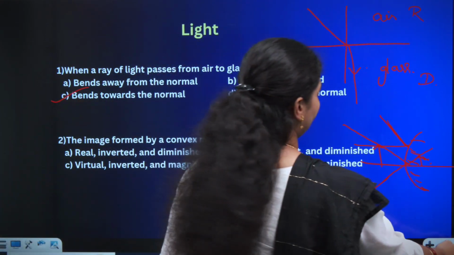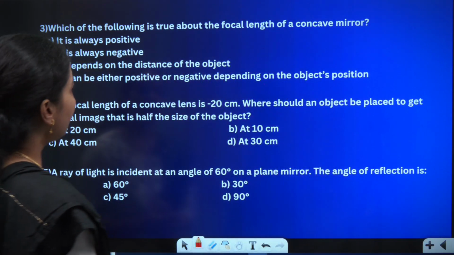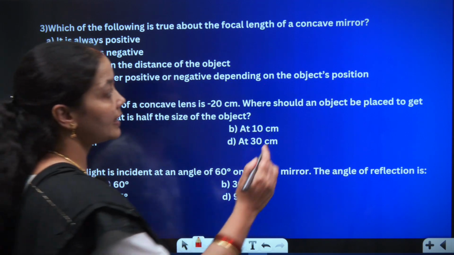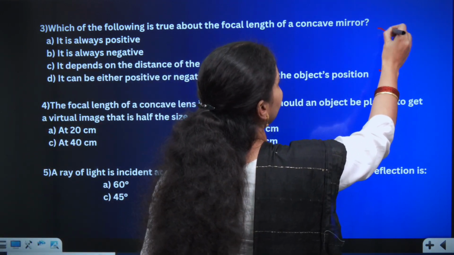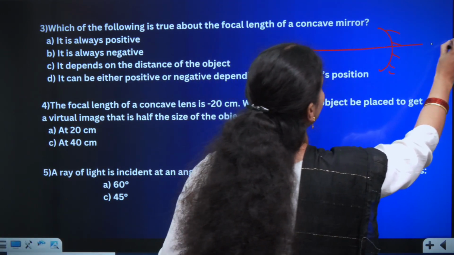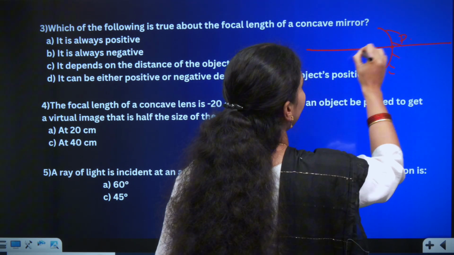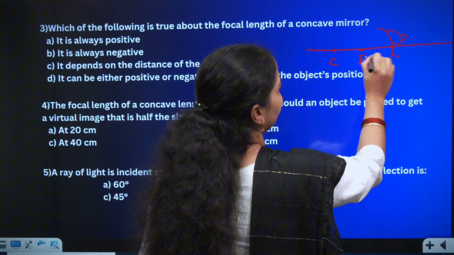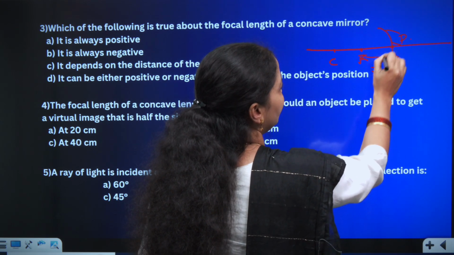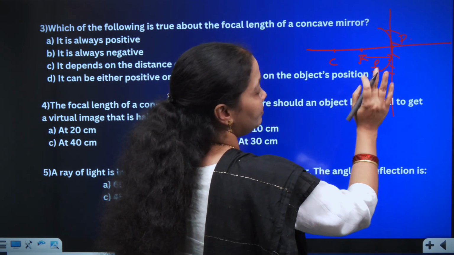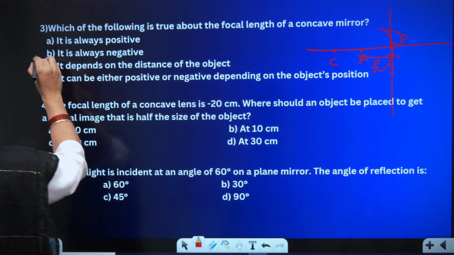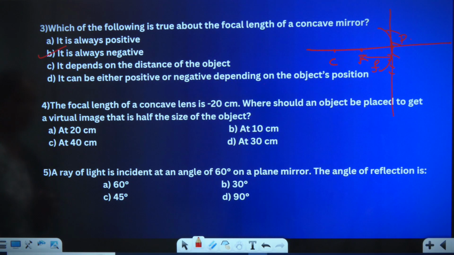In my third question, which of the following is true about the focal length of a concave mirror? Focal length of a concave mirror they are asking. This is the concave mirror, painted backward. This is the principal axis, pole P. This will be the principal focus, and the center of curvature. This distance is my focal length. If placed on a Cartesian plane, it is towards the left hand side. Therefore, it is always negative. Focal length of a concave mirror is always negative.